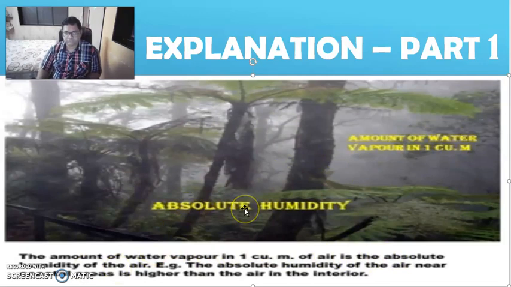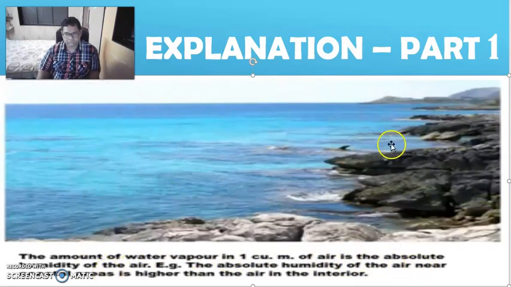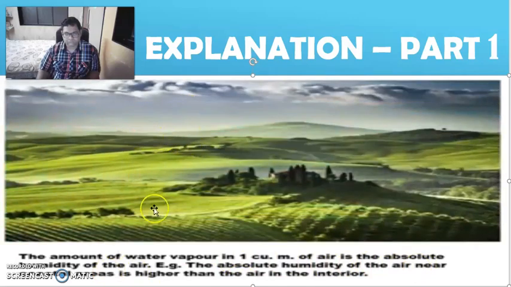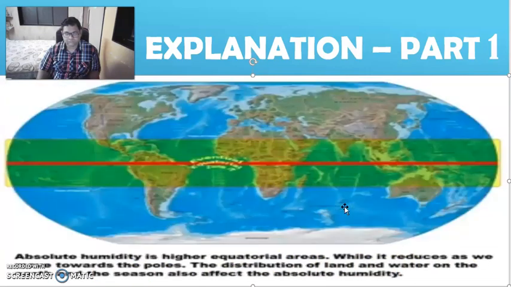For example, the absolute humidity of the air near the coastal areas is higher than the air in the interior. Absolute humidity is higher in equatorial areas, while it reduces as we move towards the poles. The distribution of land and water on the earth and the season also affect the absolute humidity.